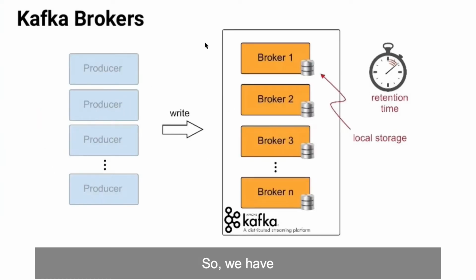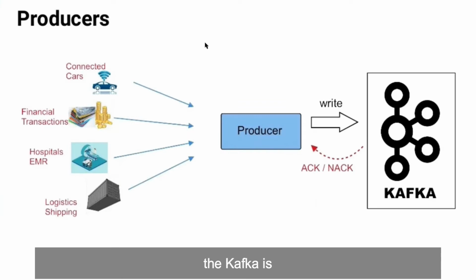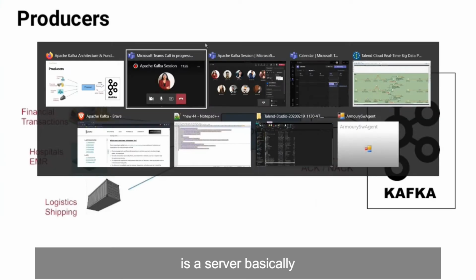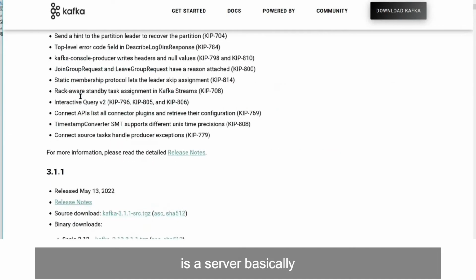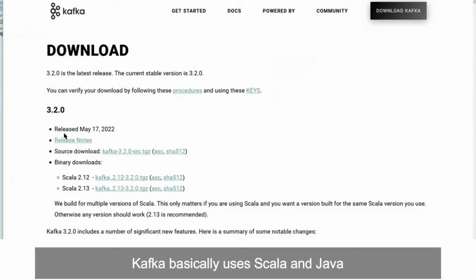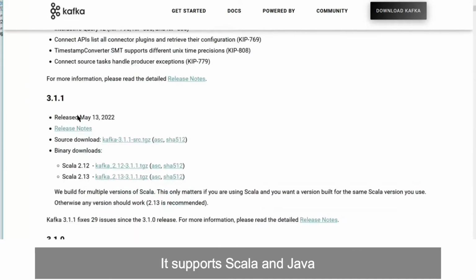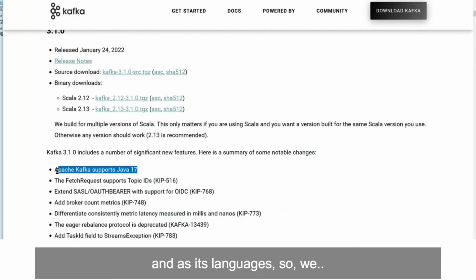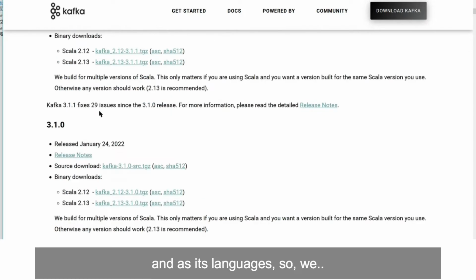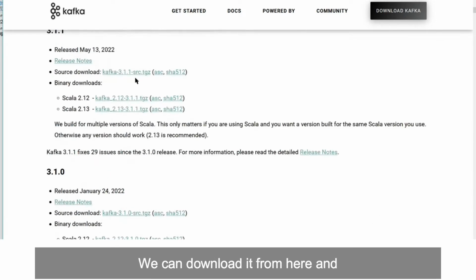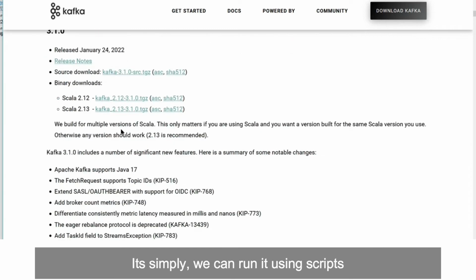So we have the Kafka, which is a server basically. Kafka basically uses Scala and Java. It supports Scala and Java as its languages. So we can download it from here, and we can simply run it using scripts as a server, wherever on our system or on the client side, wherever this server or this service is deployed.